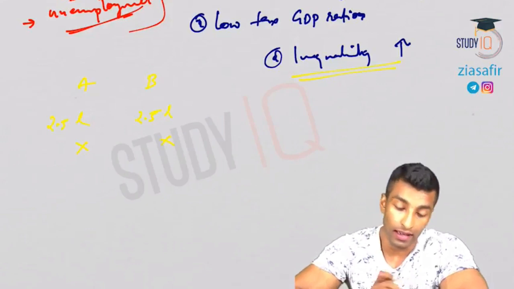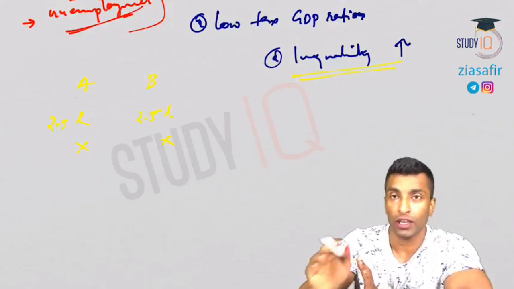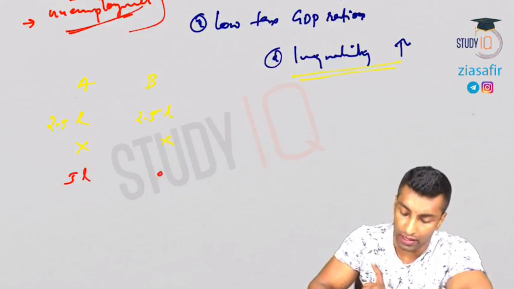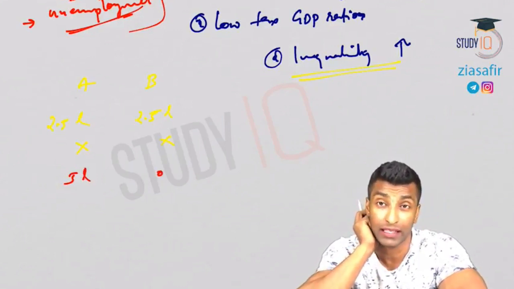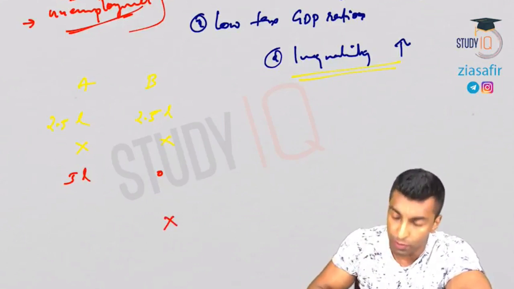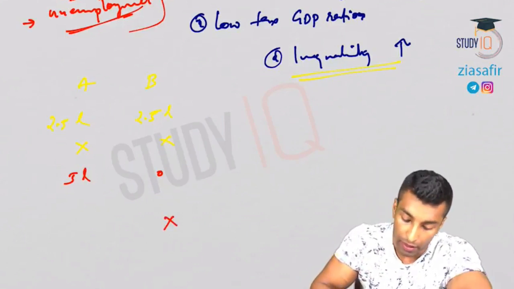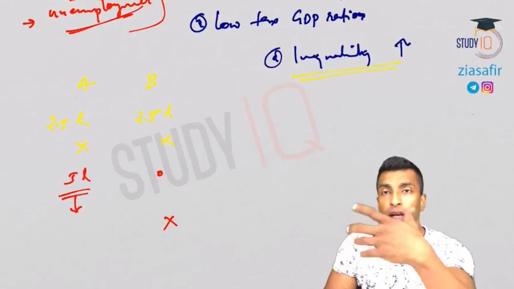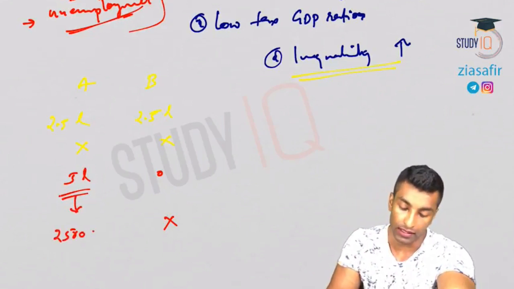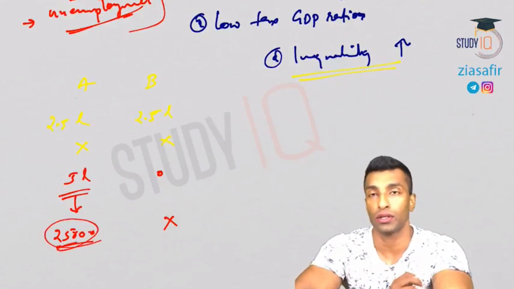Now imagine the same income, that means a total of 5 lakhs, is earned only by A. So A is earning 5 lakhs and B is earning 0. There is a maximum inequality you can see here. So how much will the government get? Government gets nothing from B as he is not earning anything. But from A's 5 lakh, for the first 2.5 lakh you don't pay anything. For the rest of the 2.5 lakh you need to pay 25,000 as tax. So the government is getting 25,000 in the second case.